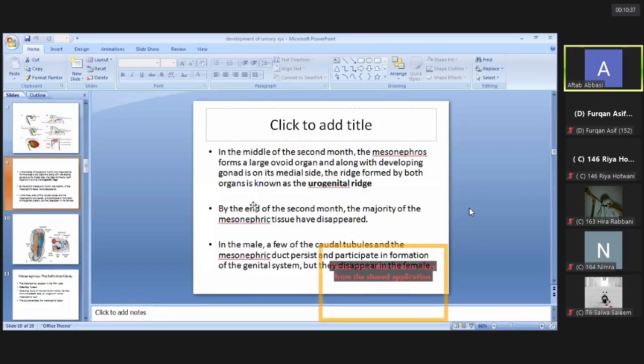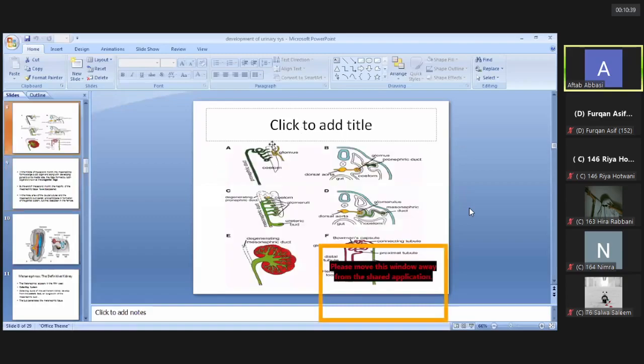So the first stage in the development of the kidney is the pronephros, which degenerates. It starts at the beginning of the fourth week, and at the end of the fourth week, all the remnants become degenerated. Then the second system starts to develop, known as mesonephros.